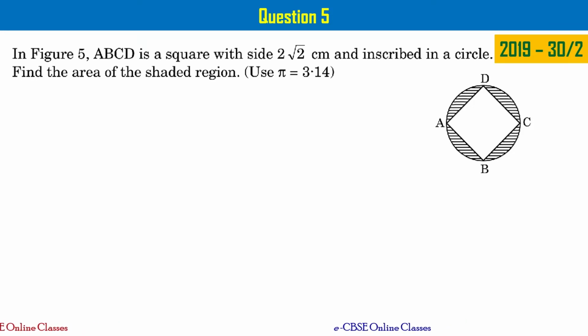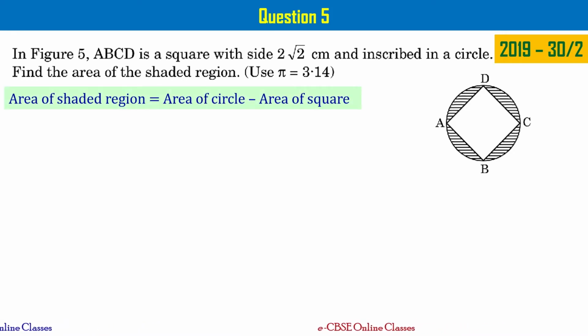It is given that the square is inscribed in a circle. Please take a note of this. The square has side 2 root 2 centimeters, right? From the figure, when you observe, you can say that the area of the shaded region can be written as area of circle minus area of square, right?